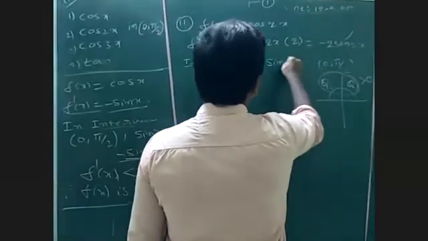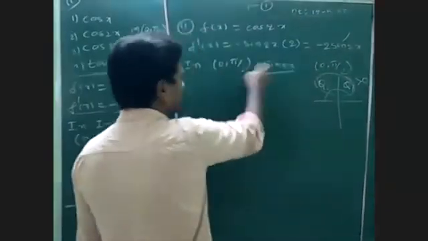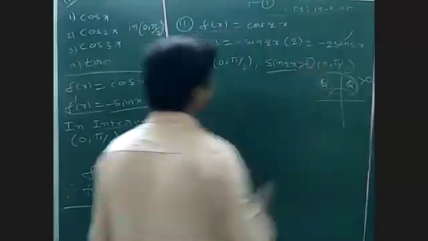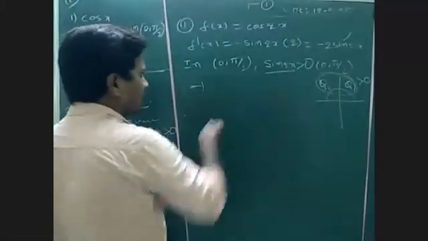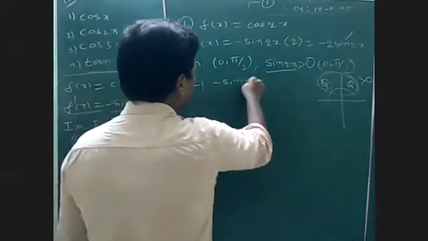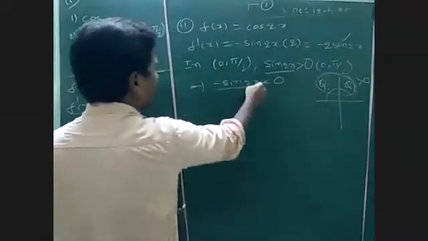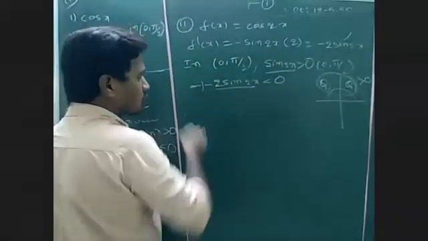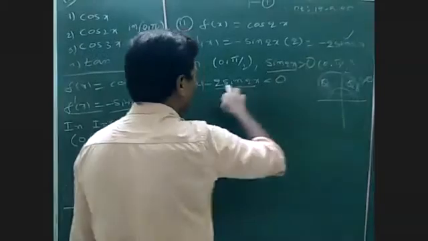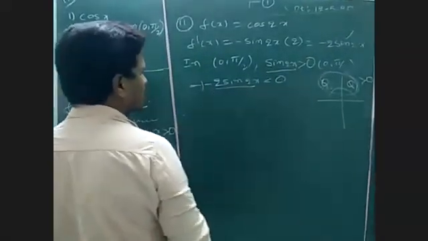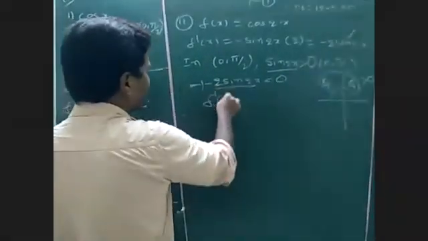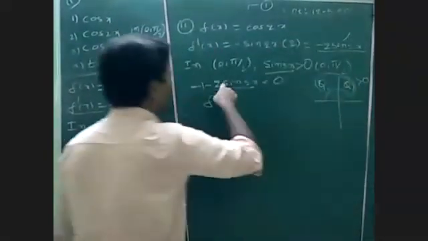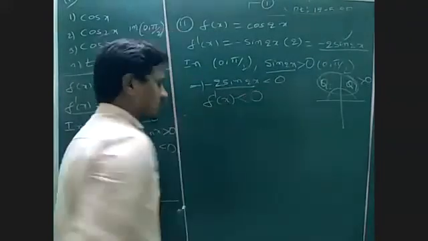Sin 2x: clearly 0 to pi by 2 means first quadrant, where sin is greater than 0. Whenever sin 2x is greater than 0, minus sin 2x is less than 0. Minus sin 2x, multiplied by 2 also, is clearly less than 0. So whenever this value is less than 0, f dash of x is also less than 0.